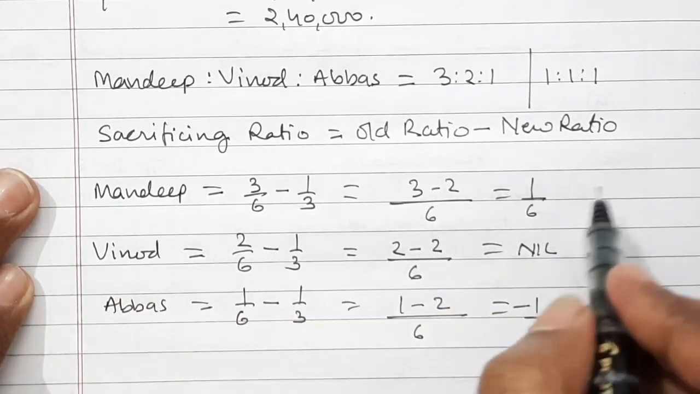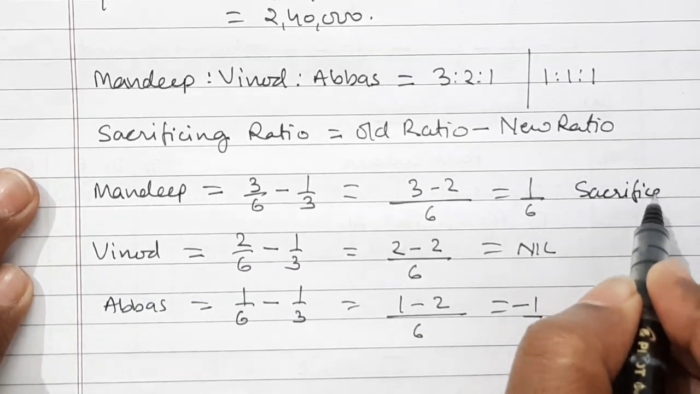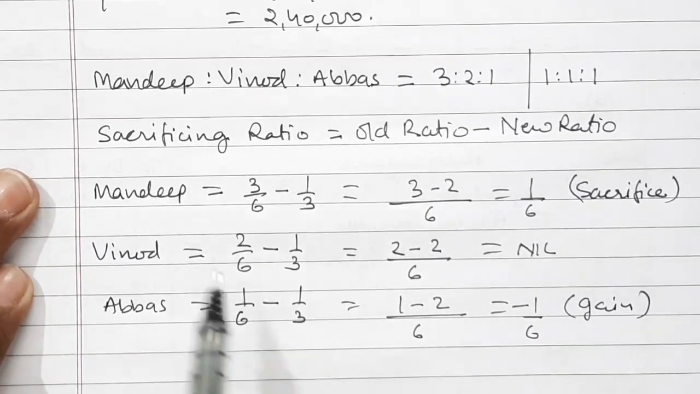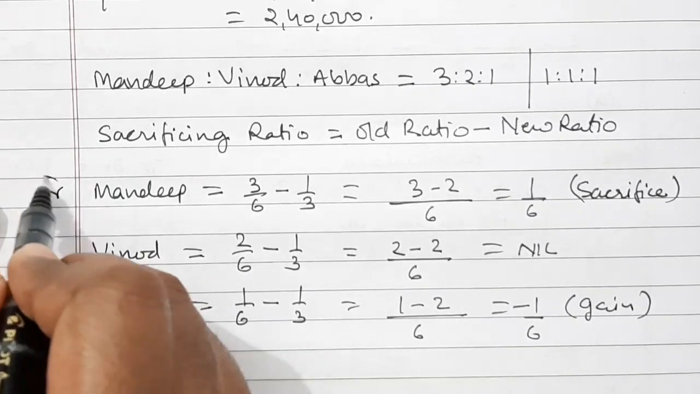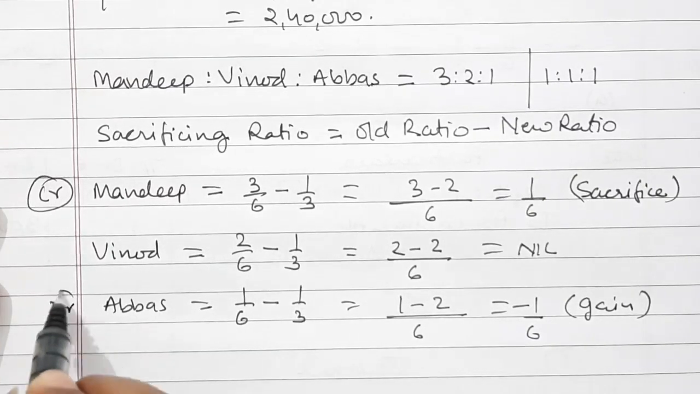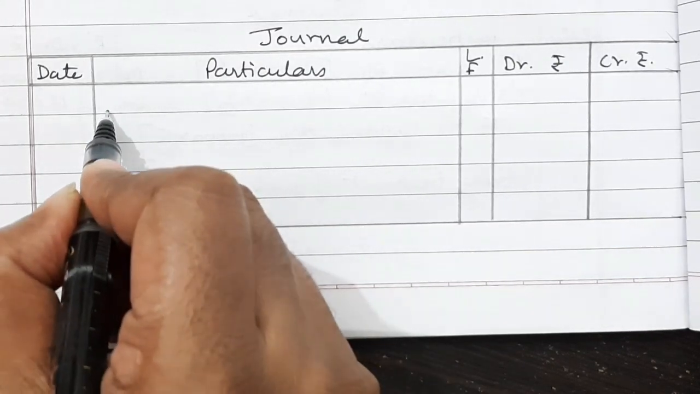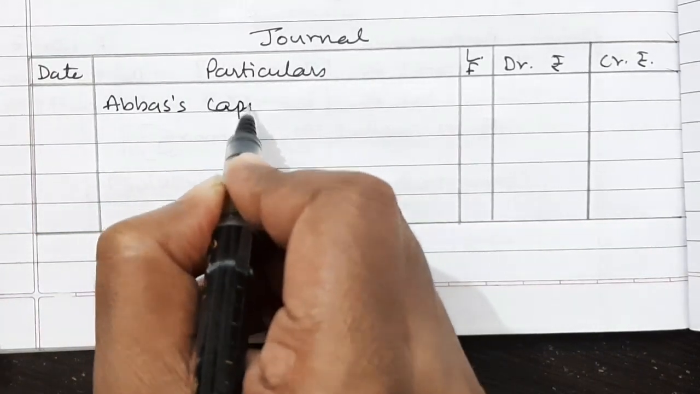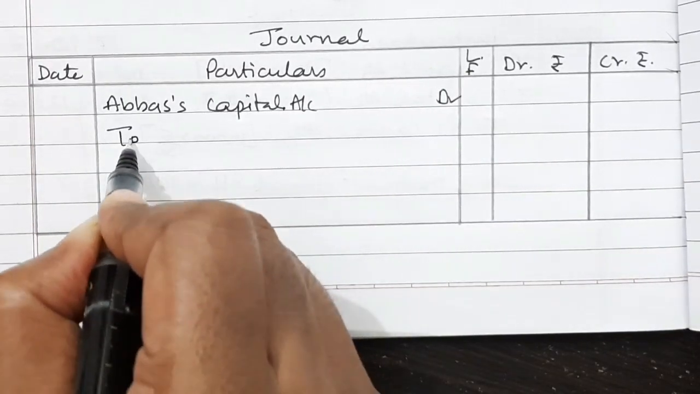So here Mandeep is sacrificing and Abbas is gaining. So Mandeep's capital account will be credited and Abbas's capital account will be debited. Let us see the journal entry. So Abbas's capital account debited to Mandeep's.